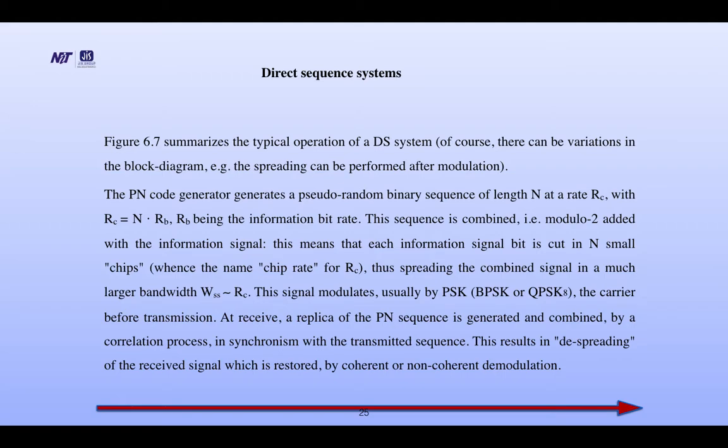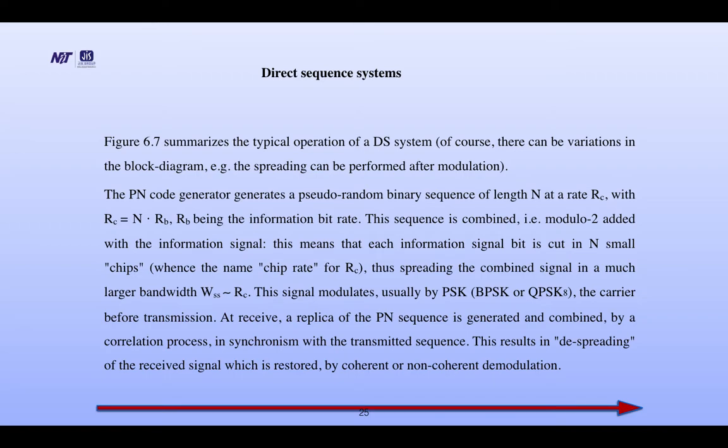In a direct sequence system, a PN sequence generator generates a pseudo-random binary sequence of length n at a rate RC, with RC equal to n times RB, where RB is the information bit rate. This sequence is combined, modulo 2 added, with the information signal. This means that each information signal bit is cut into n small chips, thus spreading the combined signal in a much larger bandwidth. This signal then modulates, usually with PSK, BPSK or QPSK,